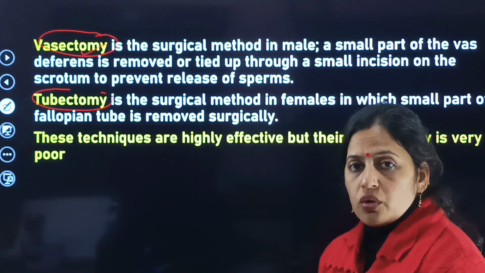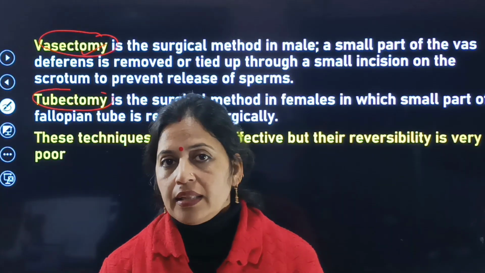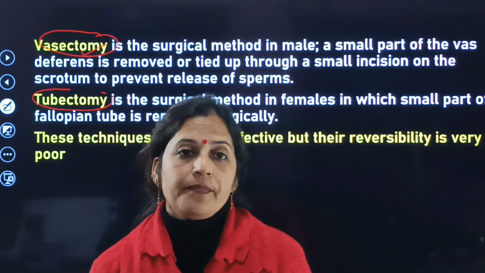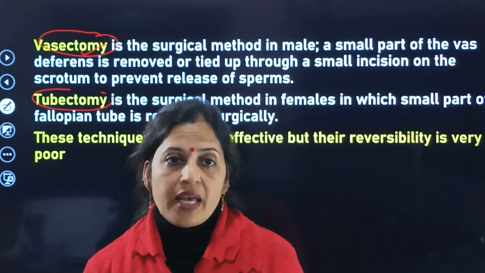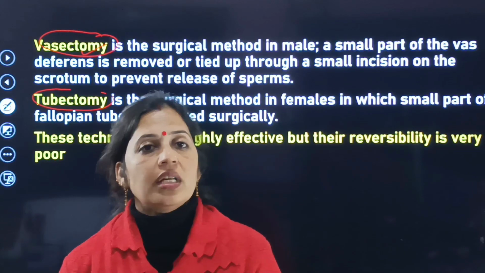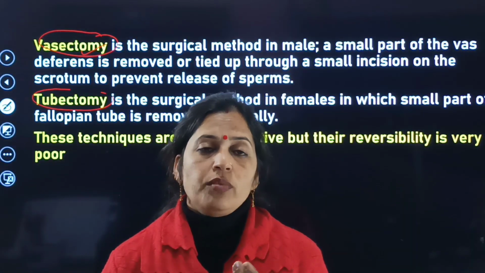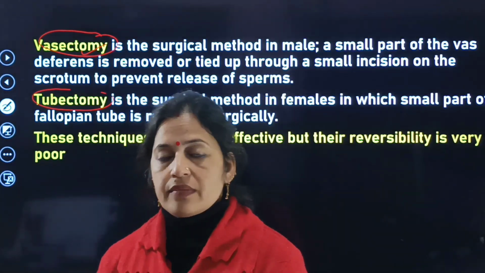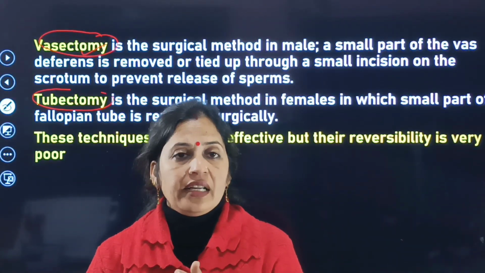तो vasectomy जो है बेटे एक सर्जिकल मेथड है या स्टरलाइजेशन मेथड है that is adopted for the males, whereas tubectomy is a surgical and sterilization method used against the females, in which the fallopian tube is tied and cut.